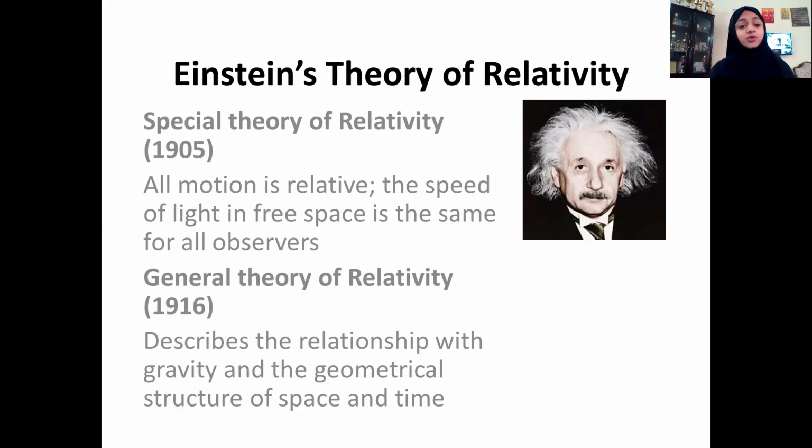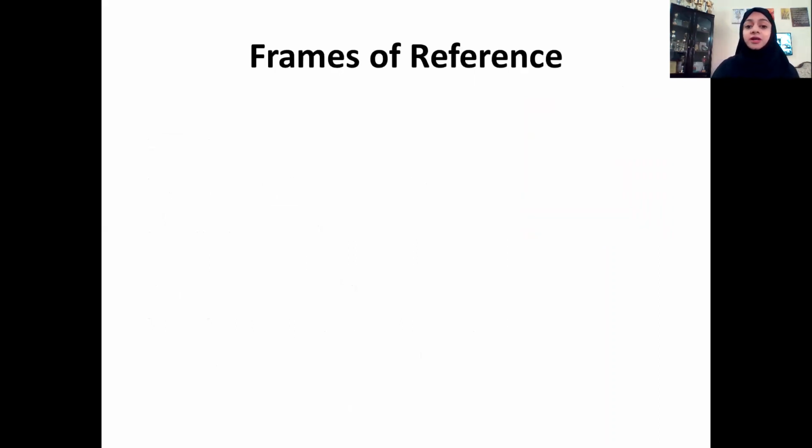Now, before going to the special theory of relativity, we have to clarify the concepts of frames of reference. When do we say that a body is in motion? We say that a body is in motion if its position changes with time. When a body's position changes with time, we always refer to its position with respect to a coordinate system.